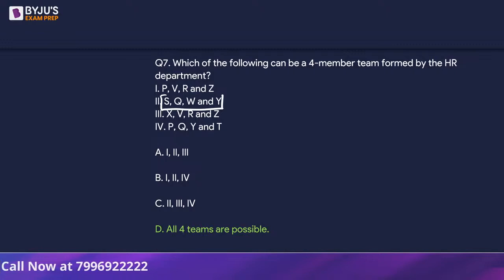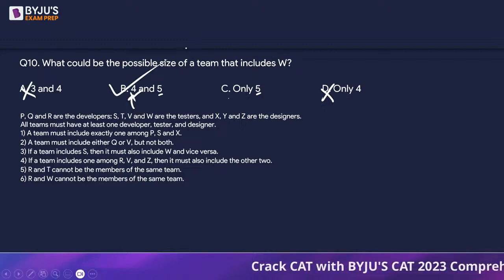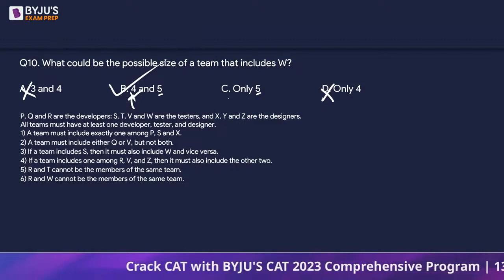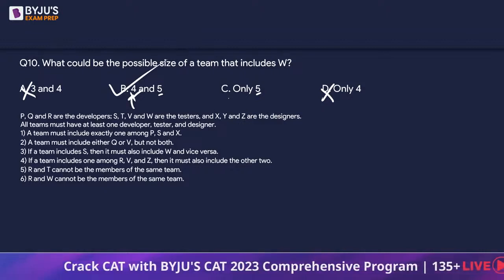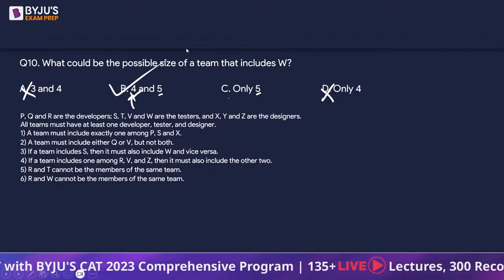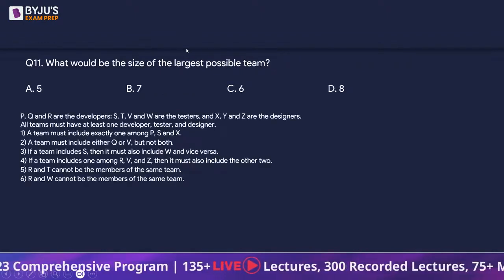Remember, W is here and it was a 4-member team. So, can we say we can have W and we can have a 4-member team as well? So, the answer is B. This is how you deal with sets where the questions are related. The solution to one is going to help you in the next one. Right. So, B is the answer.